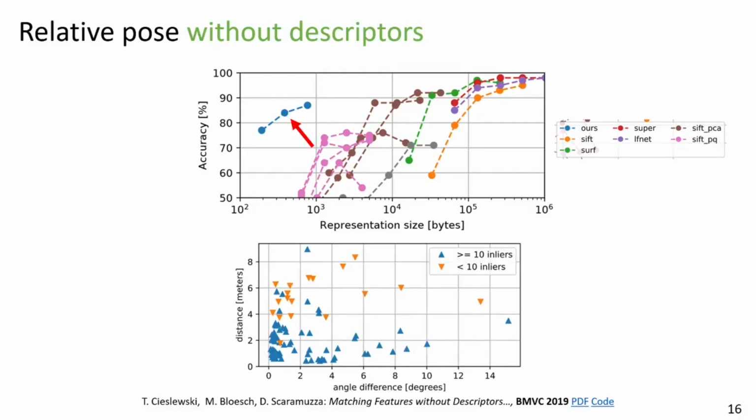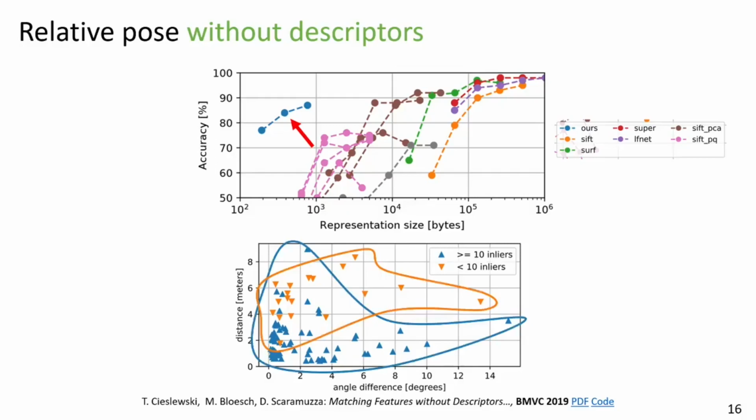Again, we have a trade-off with viewpoint invariance, and we can see that the further away two cameras are, the less success we have in establishing a relative pose.